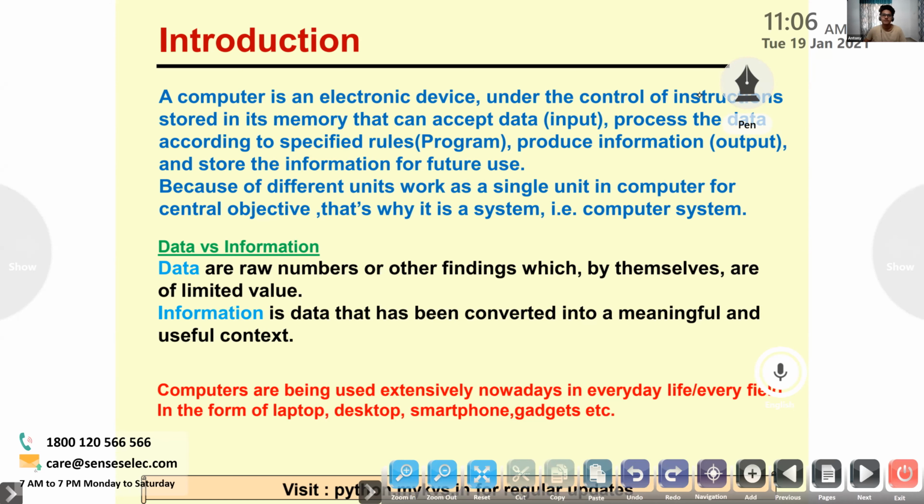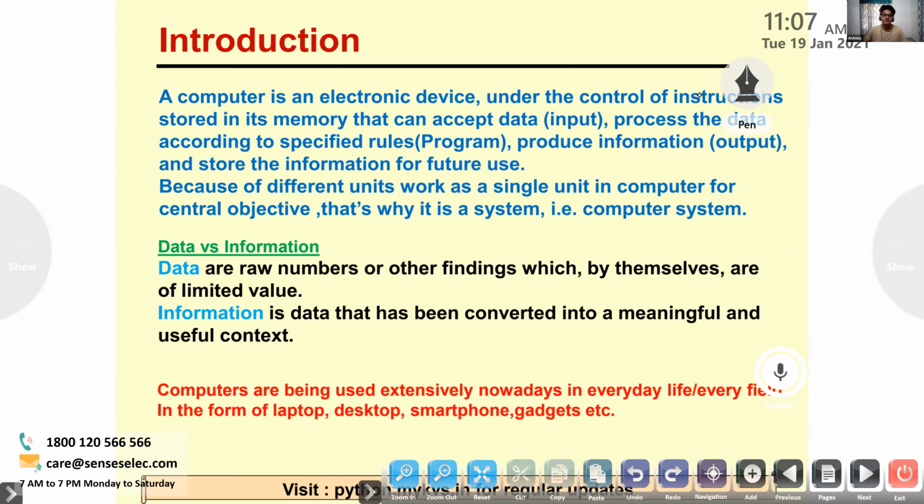Because different units work as a single unit in a computer for a central objective, that's why it is a system, that is, a computer system. So first you understand. You have to read. All right, Anthony, continue.